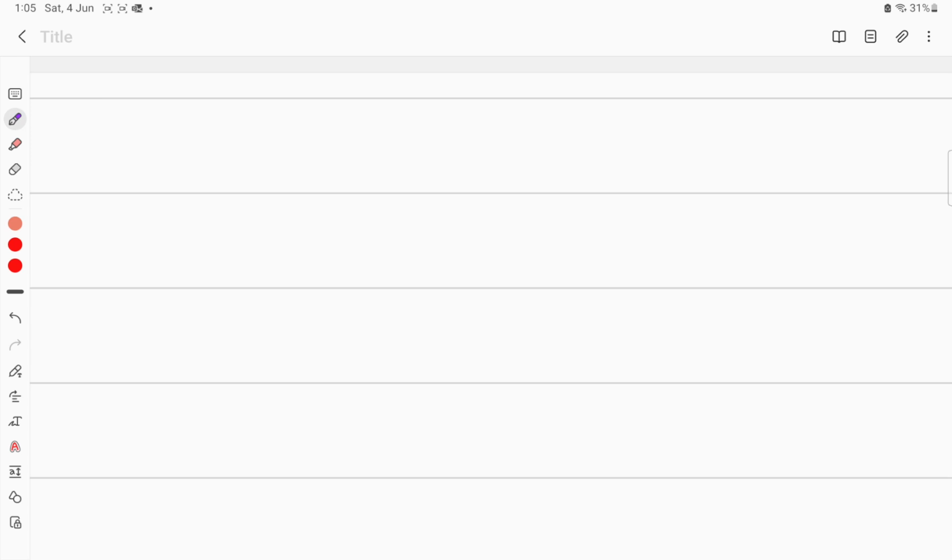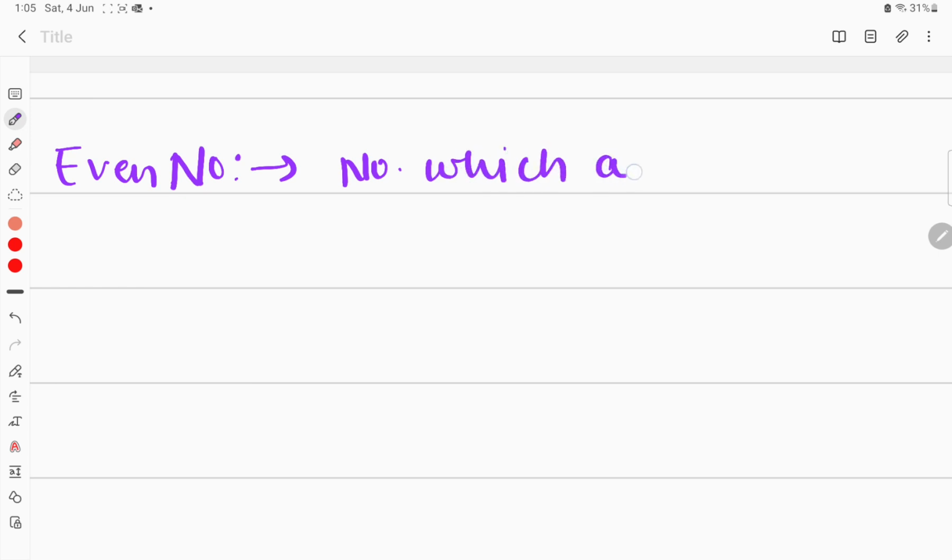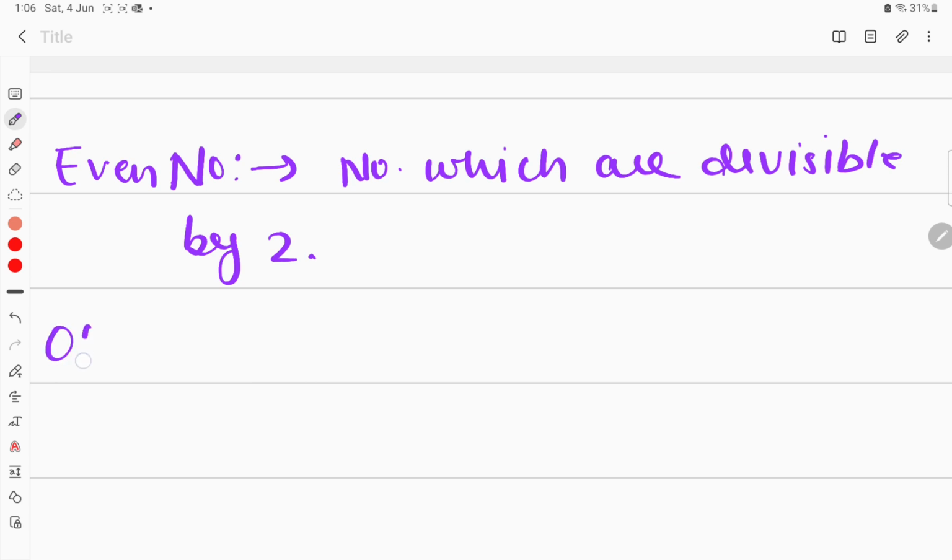After that, we also have, you might have heard, even and odd numbers. So even numbers are the numbers which are divisible by 2. Numbers which are divisible by 2, we call them even numbers, and opposite of it we have odd numbers.